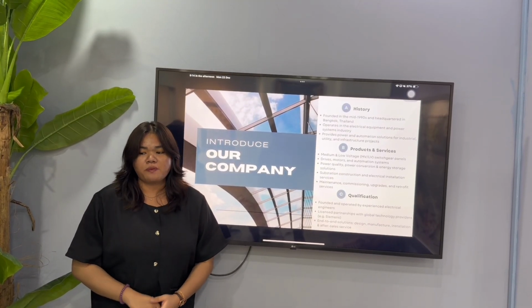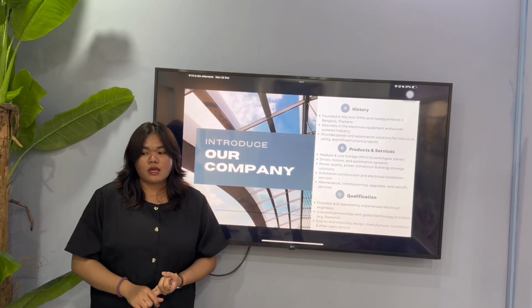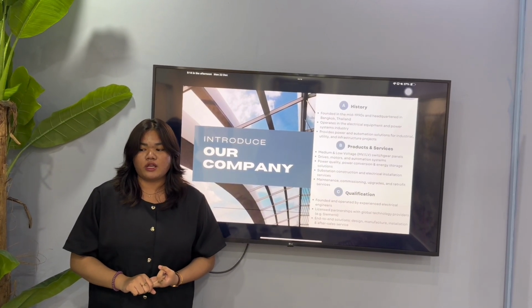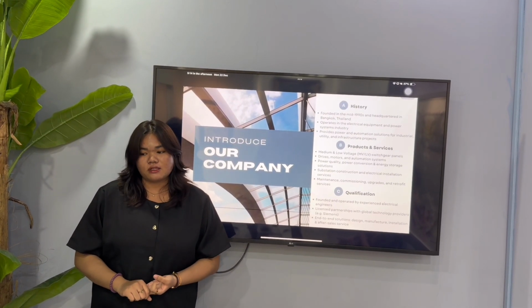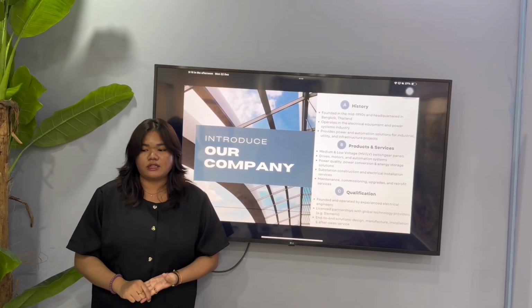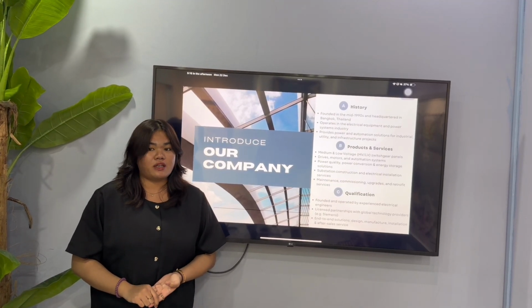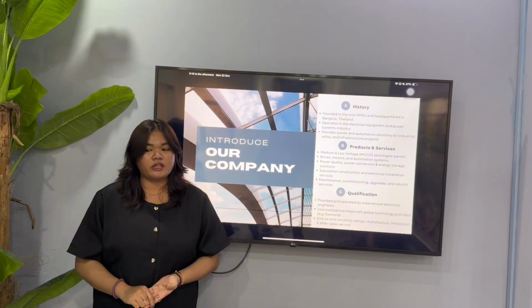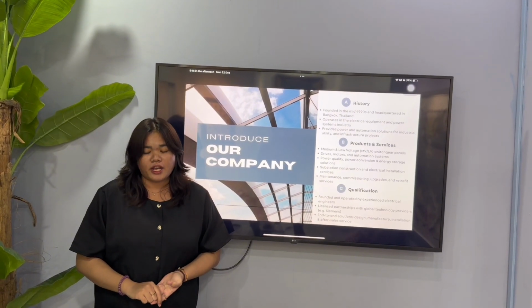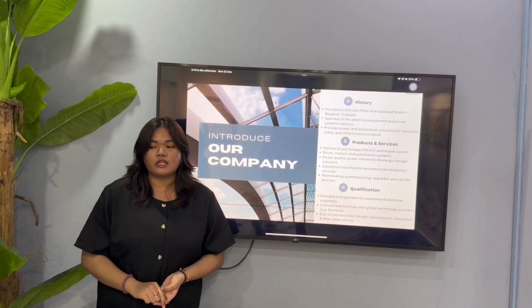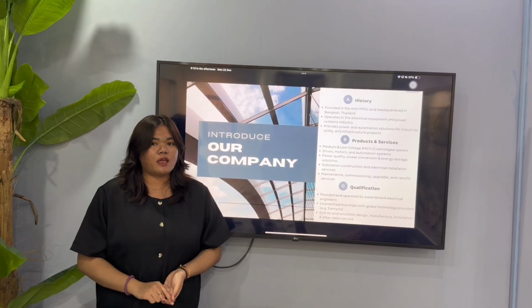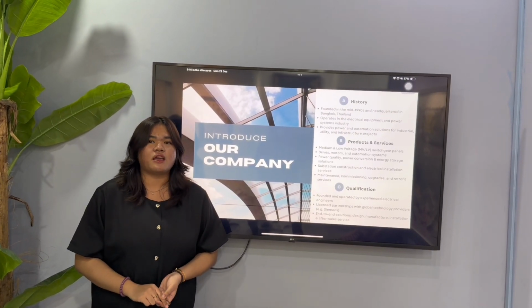In addition, the company provides maintenance, commissioning, upgrade, and retrofit services to ensure long-term system performance. The business was founded and is operated by highly experienced electrical engineers and maintains licensed partnerships with leading global technology providers, enabling it to deliver a fully integrated end-to-end solution, from design and manufacturing to installation and after-sales support.